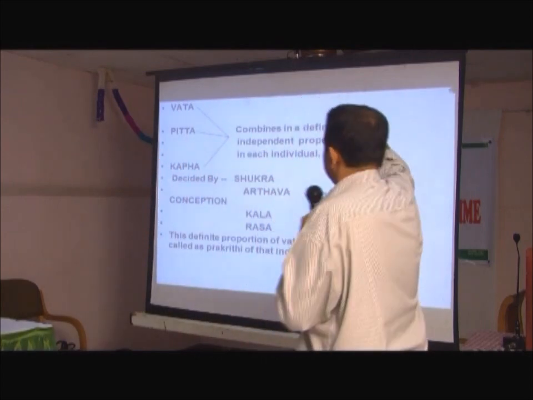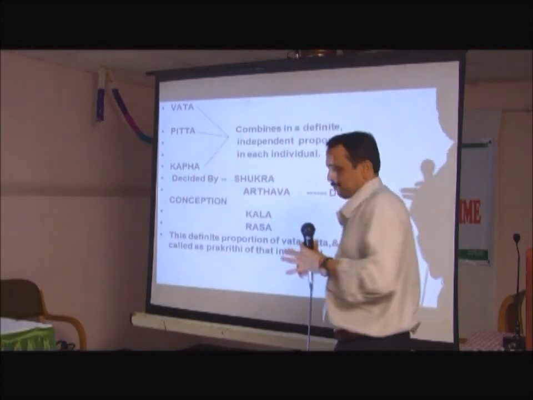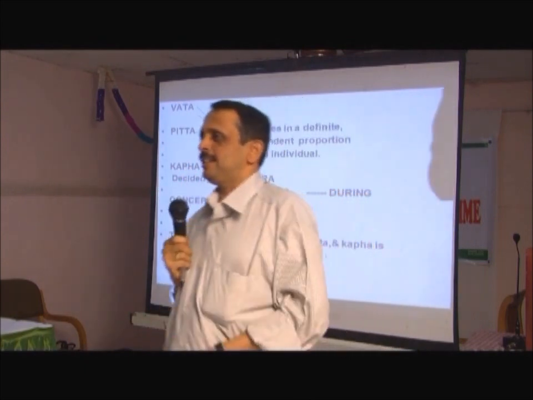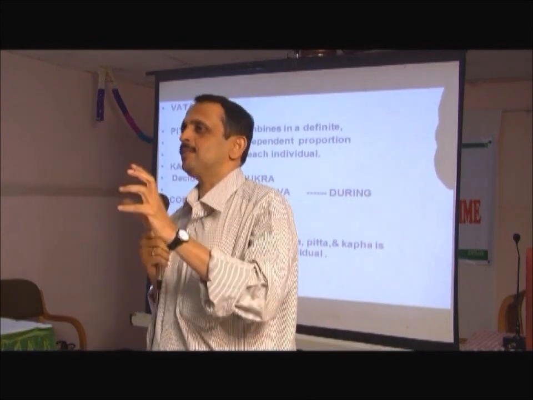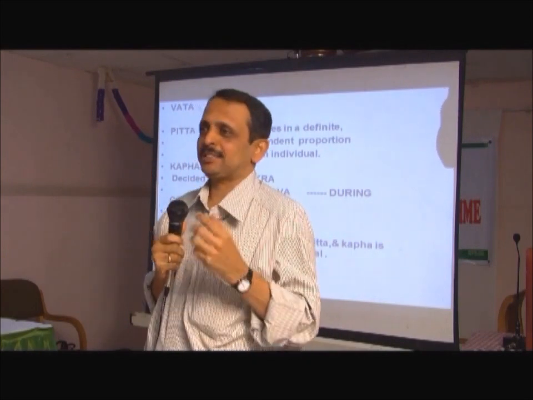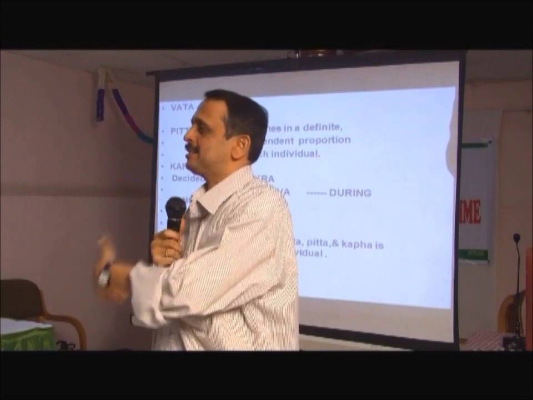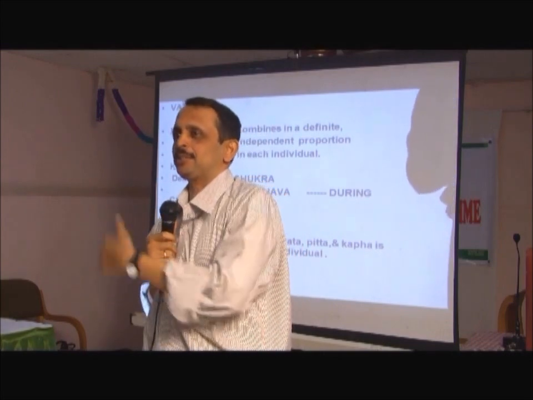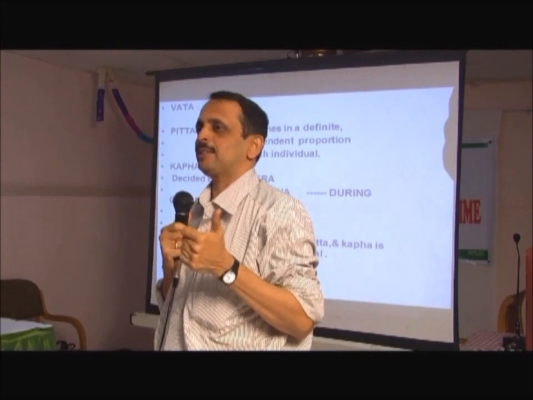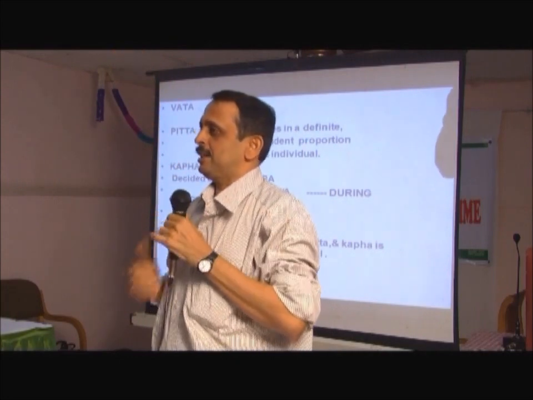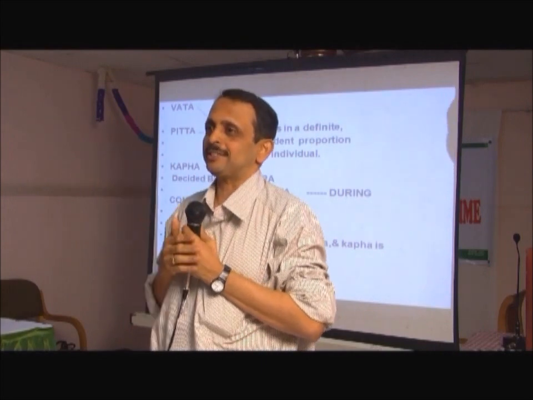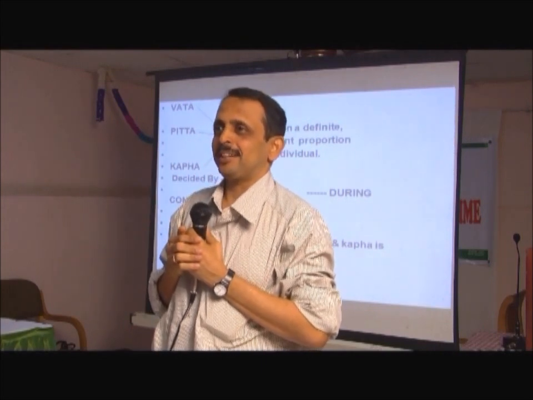So actually this sentence of Vagbhata is based on one mathematical theorem. In mathematics there is a theorem, and according to that, this whole Ayurveda theory is based on this concept. What is that theorem? In a given circle, if you make any number of triangles, its total is constant. Do you know that theorem?